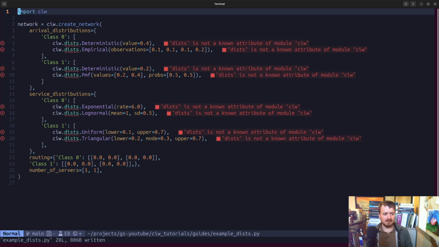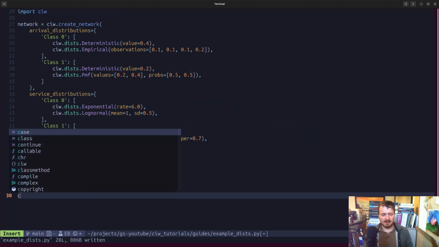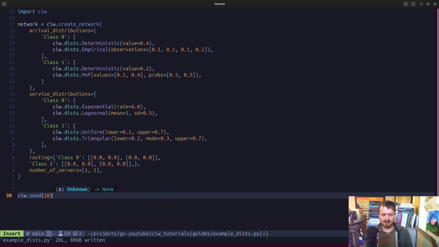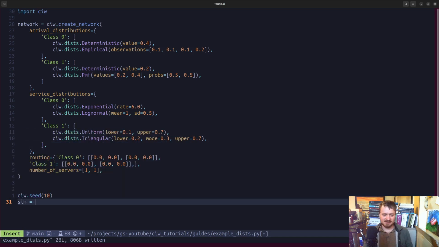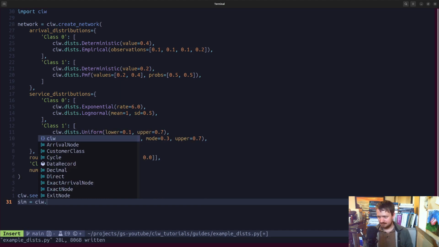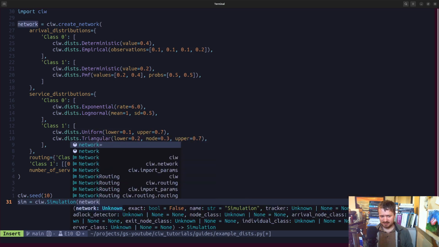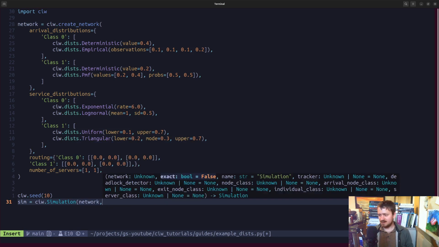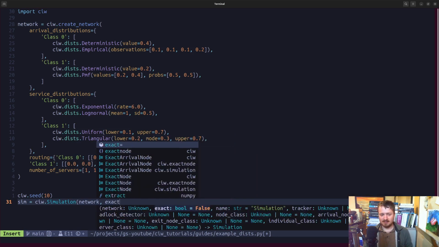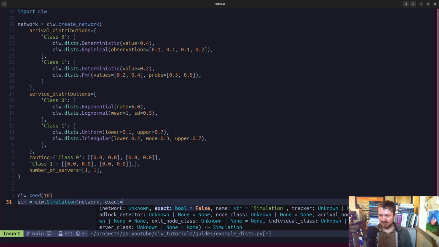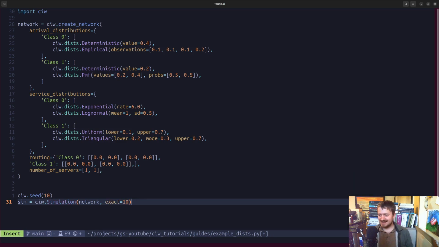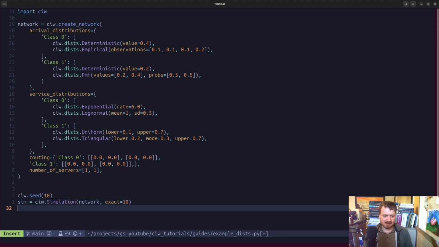Okay, we've got all that stuff that we need. And just to get that satisfying feeling of having defined and run a simulation, let's set up our simulation. This is also a good check to make sure that we've specified a valid Q network model. And just because we recently covered exact arithmetic, we might as well throw in exact. And then let's run it.